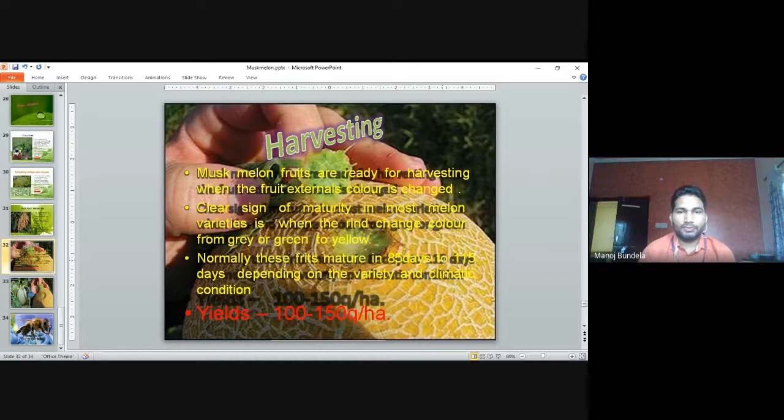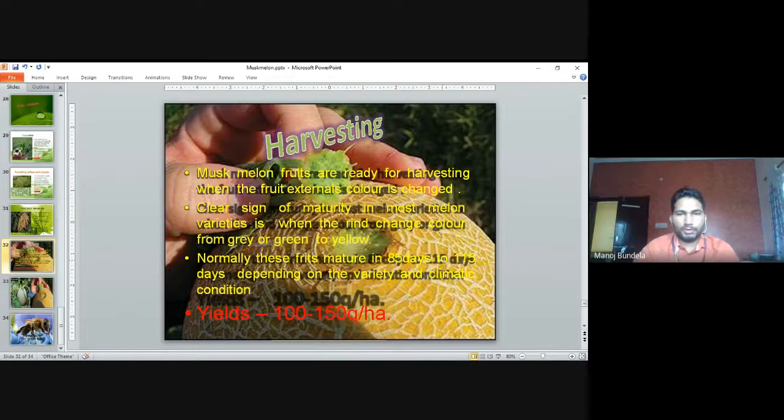Normally, these fruits mature in 85 to 115 days, depending on the variety and climatic conditions. From the sowing of the seeds we can count the days. When 85 days are complete, or when 115 days are complete, we have to check the fruits and then we can harvest. This is also one of the symptoms of maturity of muskmelon.